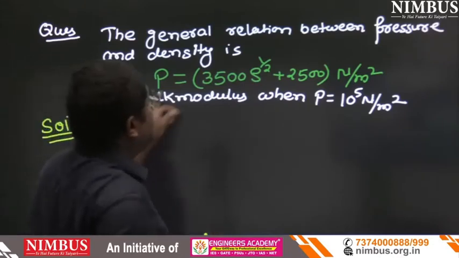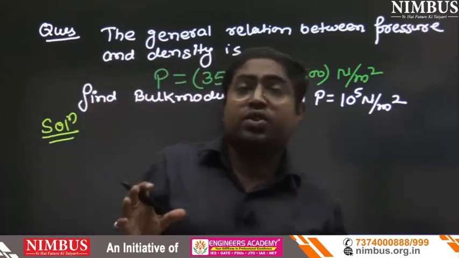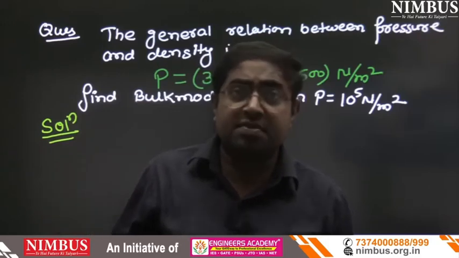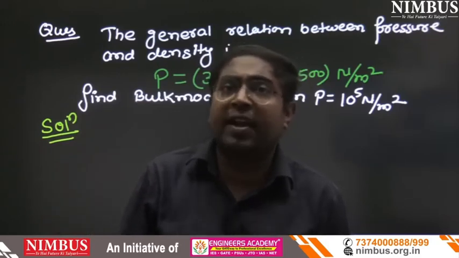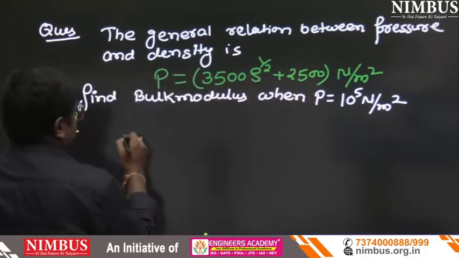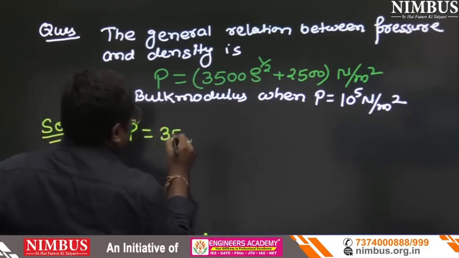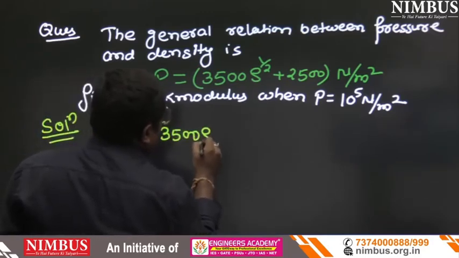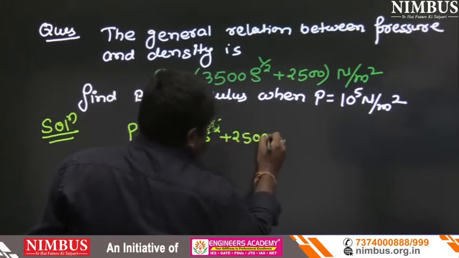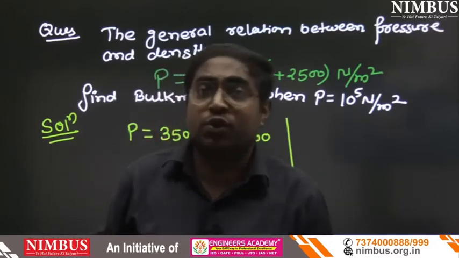So here P is given. Which formula will I apply first? First we have to think about that. Here volume is mentioned? The answer is no. Volume is not given. So what is given? P equals 3500 rho to the power half plus 2500. That is given only. So first we have to think which formula we can apply to solve this question.